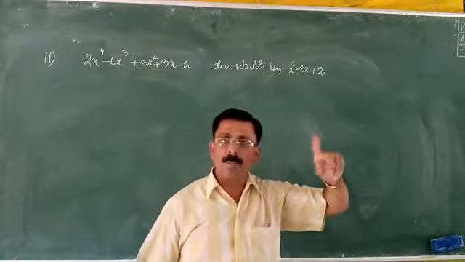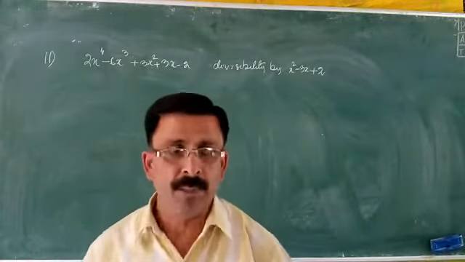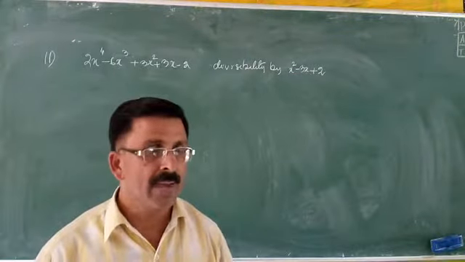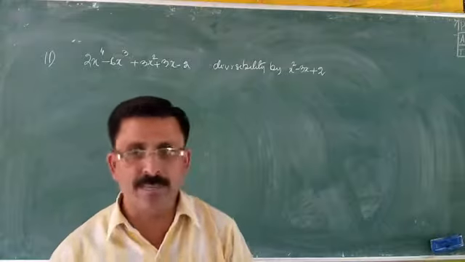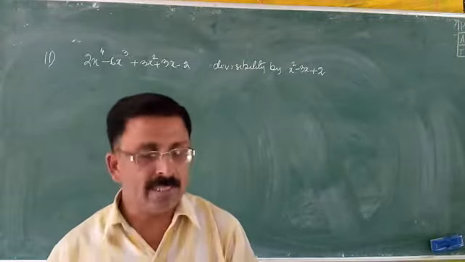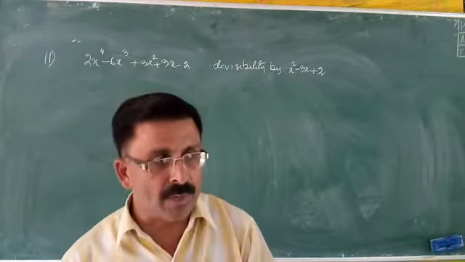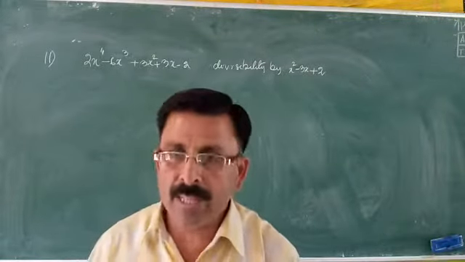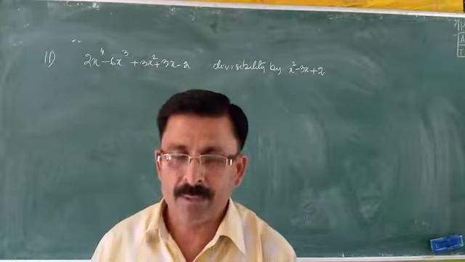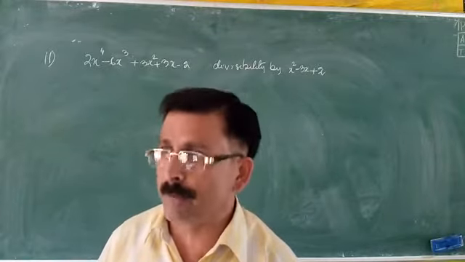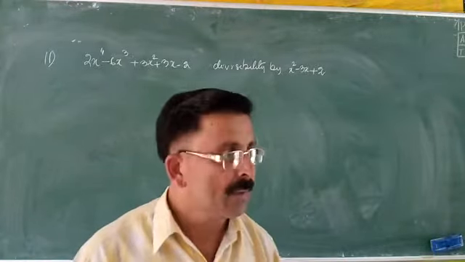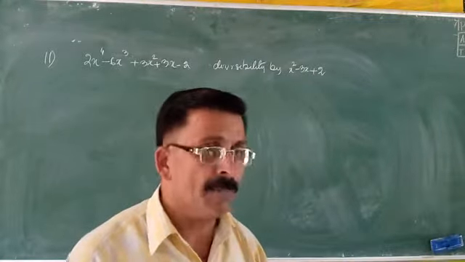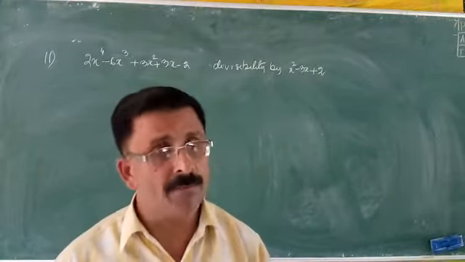When you apply the remainder or the factor theorem, your divisor used to be always in the linear form. X minus 2, X plus 1, something like that, no? So when I say X plus 1 or X minus 1, the degree of this is how much? 1. And that is why we call it linear. The divisor was always a linear function, and so we could apply the remainder theorem or factor theorem. Please be very mindful.